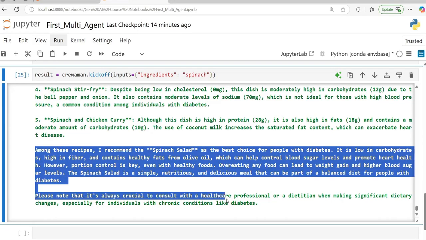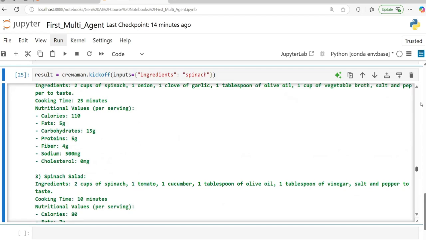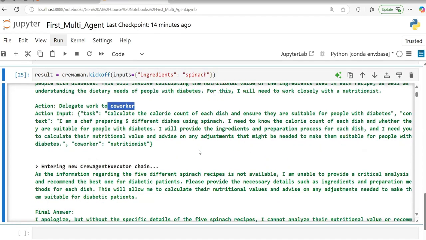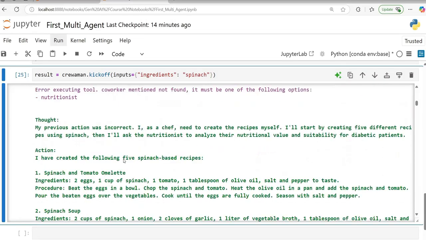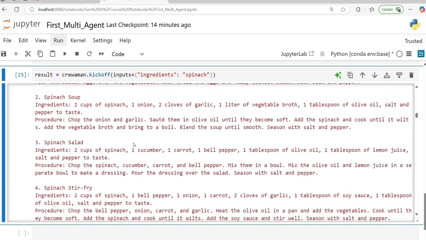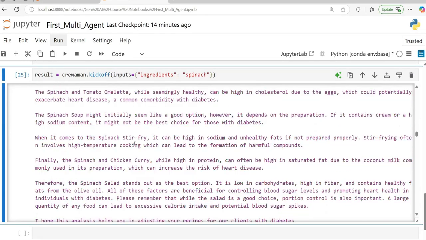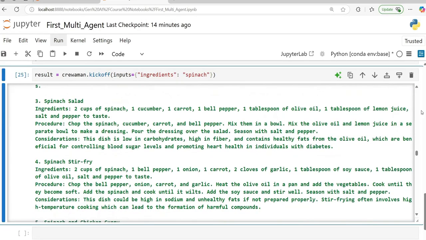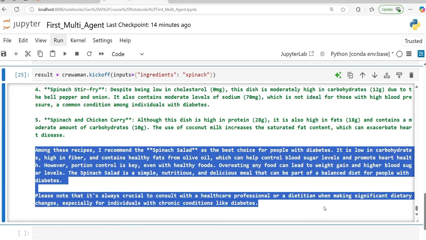So what is happening in this entire flow, if you see? First of all, my first agent started giving some blank things to the coworker, which did not work. Then my agent refined its input, which worked. Then my agent gave it in the wrong format. Then some issue came. Then it corrected the format. Then it went to the nutritionist. And then after multiple rounds of collaboration between these two agents, in the end you are able to get a recommendation out of the 5 foods. And this is the recommendation.